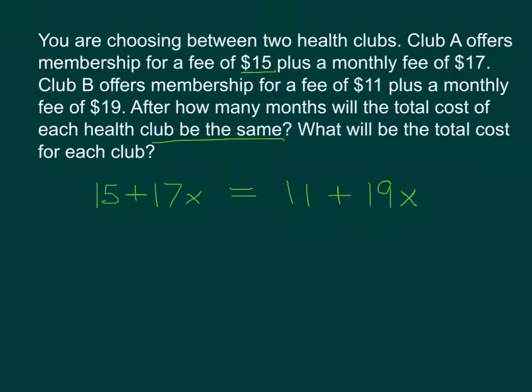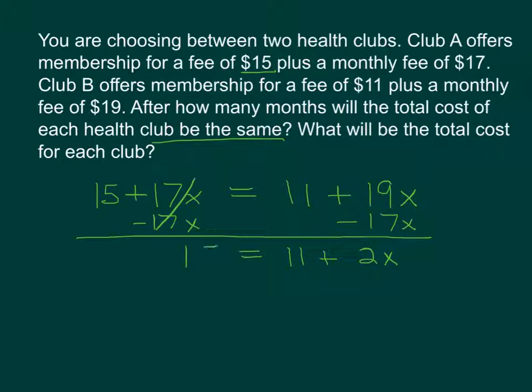Ultimately, we want to get the x's on the same side. You could do this a variety of ways, but I would start by subtracting 17x from both sides. Bring down the equal sign. On the right side, we've got 11 plus 2x. On the left side, we've got 15 and want to continue working to get that x by itself, so we've got to get rid of this 11 from both sides.